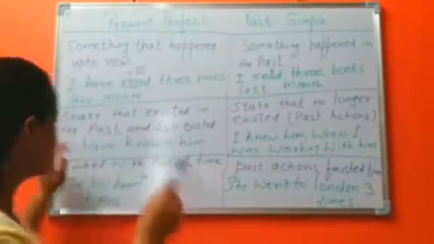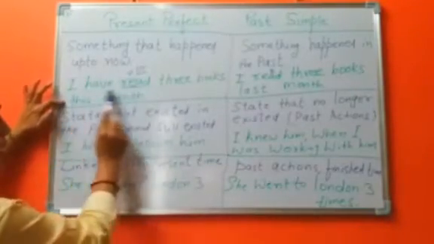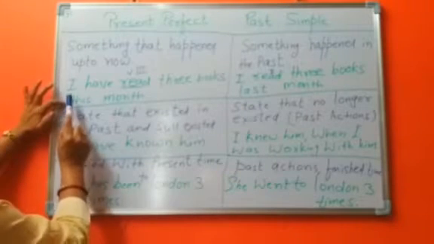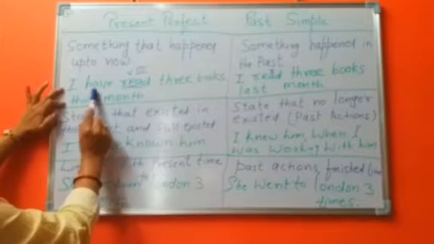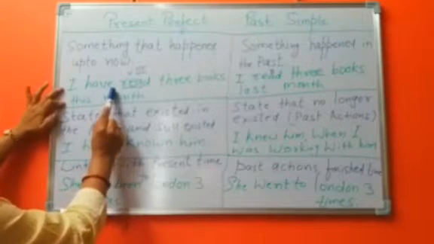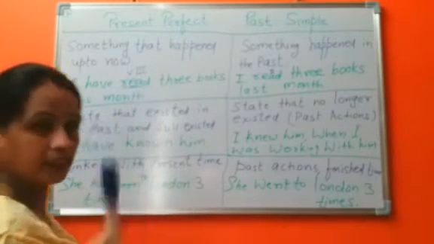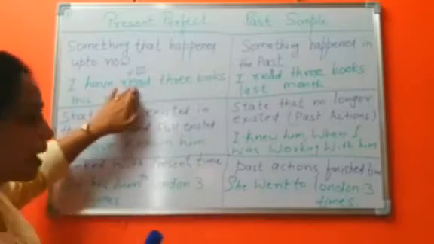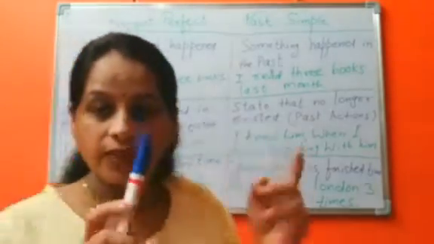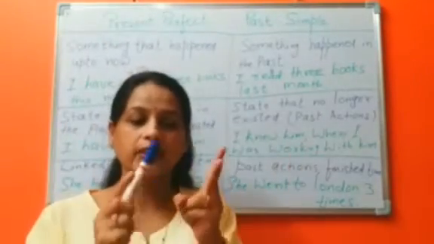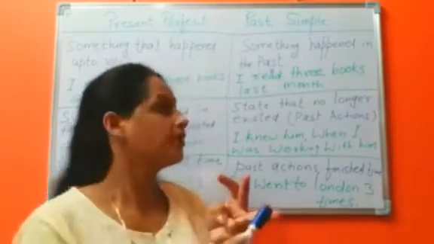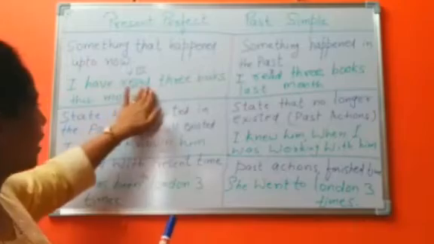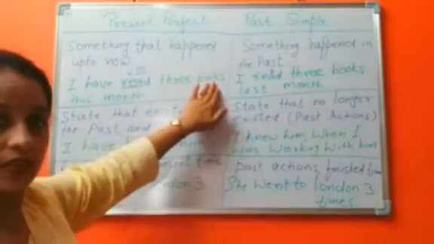This month means this month is still going on. I is the subject, have is the auxiliary verb, read is the third form of the verb. The spelling is the same. First form is read, second form is read, and the third form is also read. So I have read 3 books.